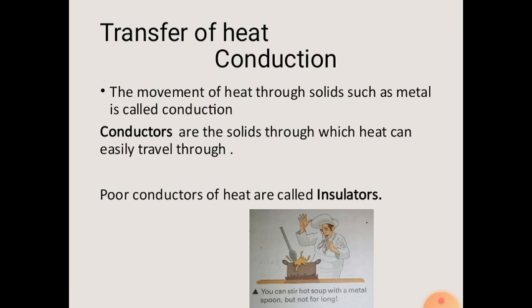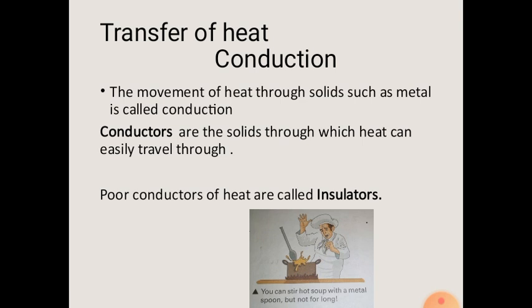Okay, conductors. Conductors are those solids through which heat can easily travel. Metals are good conductors, so the cooking utensils are made up of metal so that the heat from the cooker can get to the food quickly. Okay, non-metal solids such as glass, plastic and some liquids tend to be poor conductors, and a poor conductor of heat is called an insulator.